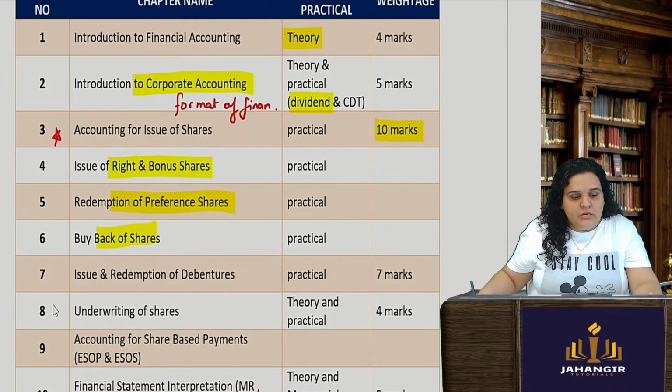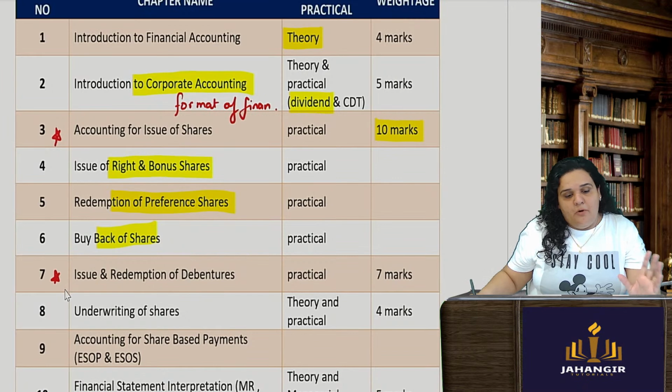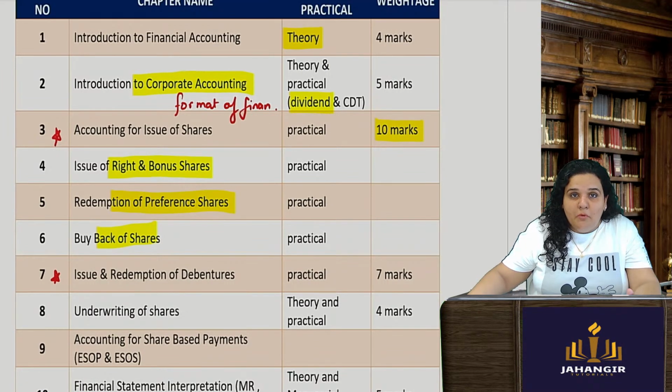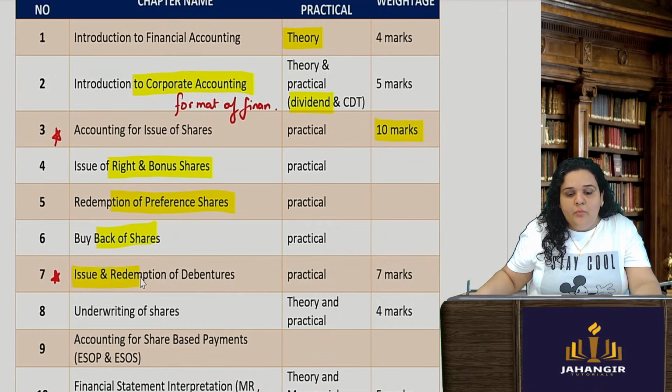Next, coming to issue and redemption of debentures. Again, important. It is more of practical questions asked from this particular chapter, which is again a good 5 to 7 marks.